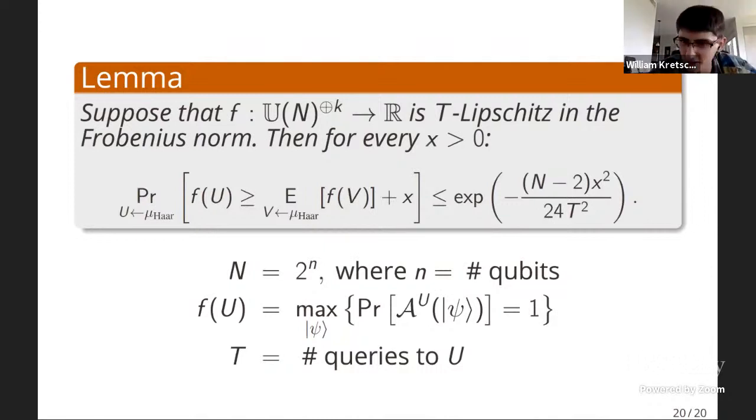And this is the key property of the Haar measure that we're using to prove these oracle separations, and to prove that basically a Haar random oracle is useless to a QMA algorithm. Like I said, the probability that this deviates is doubly exponentially small, but there are only singly exponentially many different QMA algorithms, essentially.